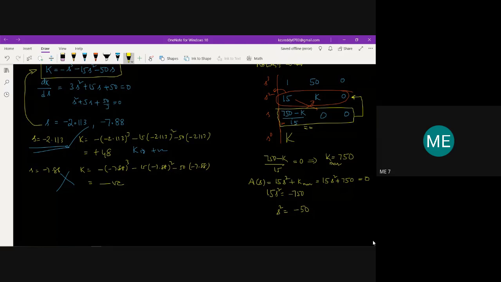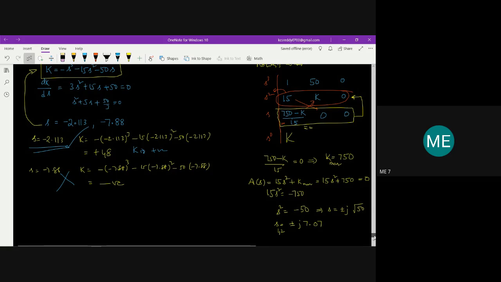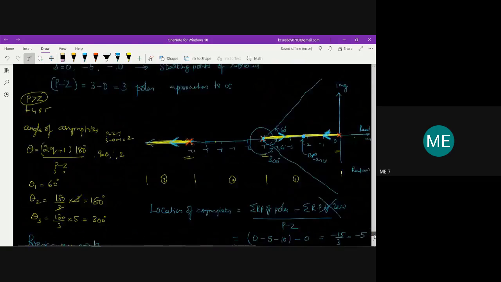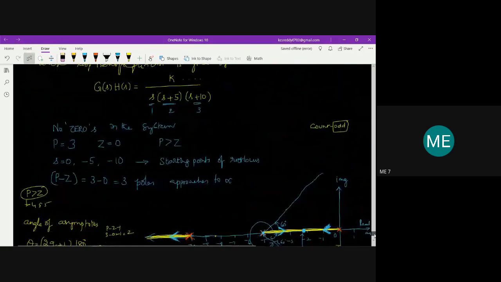So s is equal to plus or minus j square root of 50. From your calculator, square root of 50 gives plus or minus j 7.07. So s1,2 are two points, plus j 7.07 and minus j 7.07, that you need to locate on this axis.